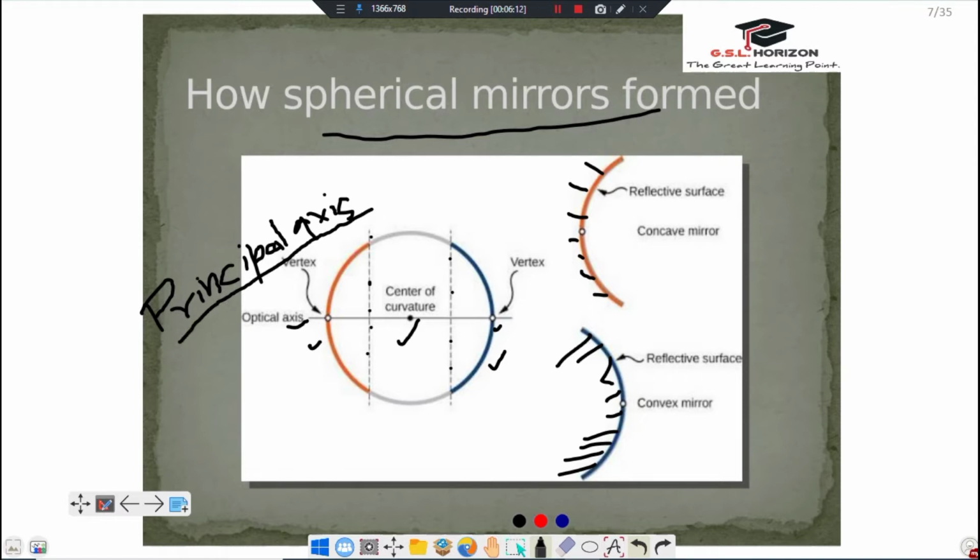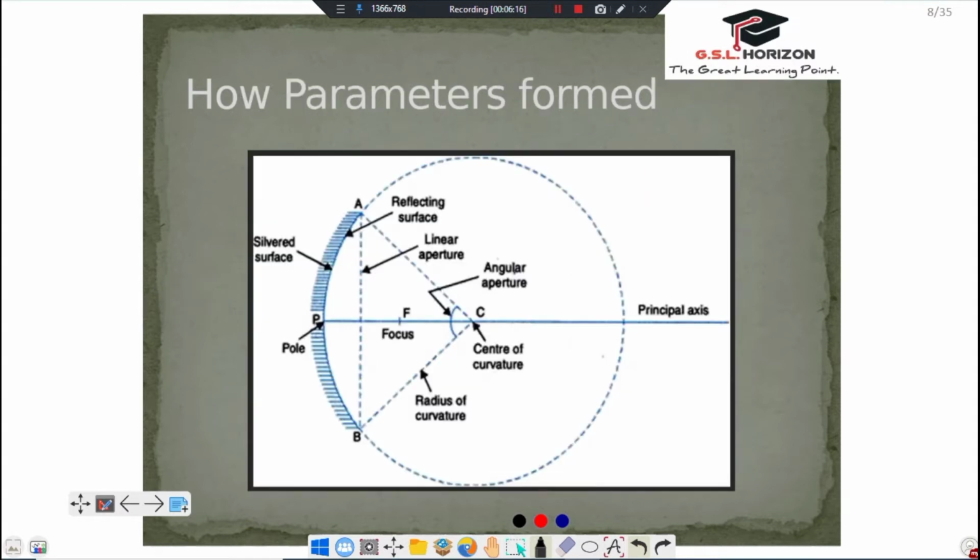Okay friends, now the next one. You can understand these parameters, how concave and convex mirrors form. This is the silvered surface.